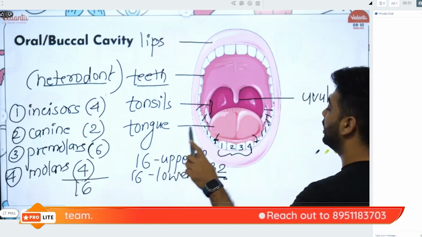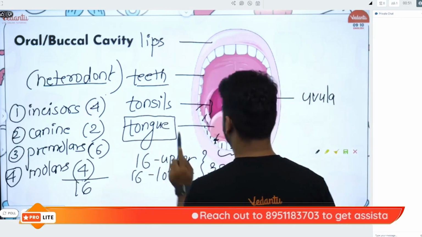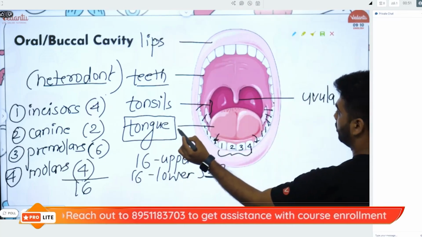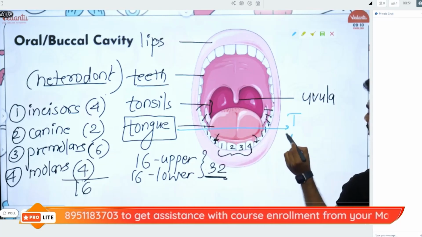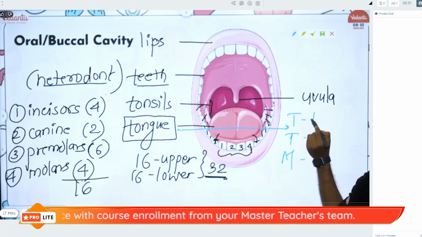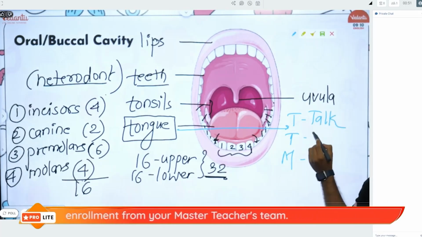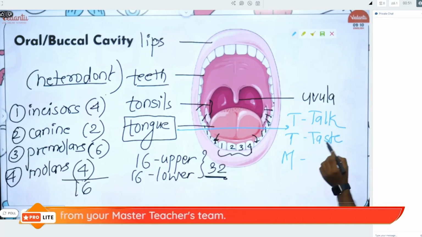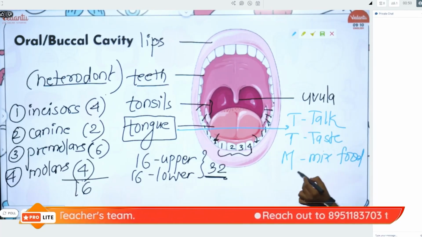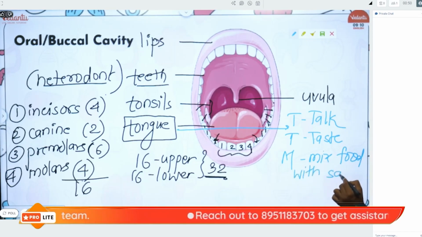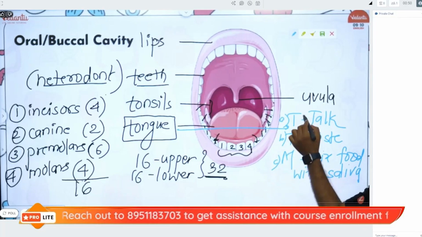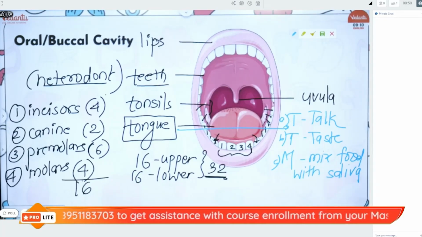Then I come to the next part of my buccal cavity, that is the tongue. Now when I talk about the tongue, the functions of the tongue are T, T, M. That is talk. It helps you to talk. It helps you to taste with the help of taste buds, and it helps to mix food with saliva. So these are the 3 functions of the tongue: taste, talk, and mix the food with the saliva.